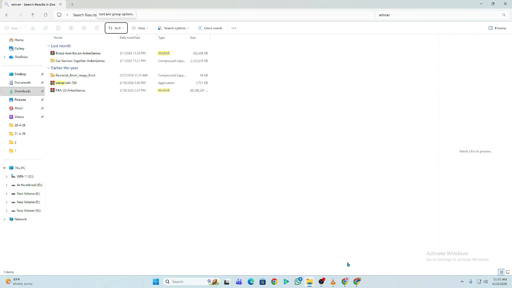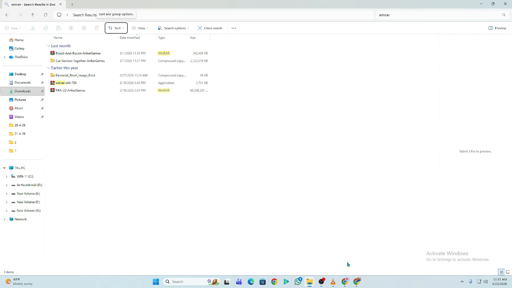Move the file to a simple location like desktop before extracting it. Temporarily disable antivirus because it can sometimes interfere with archive reading or extraction. Try opening the file with another tool like 7-zip to confirm whether the archive is truly damaged.